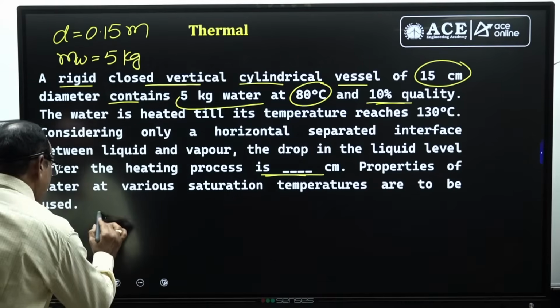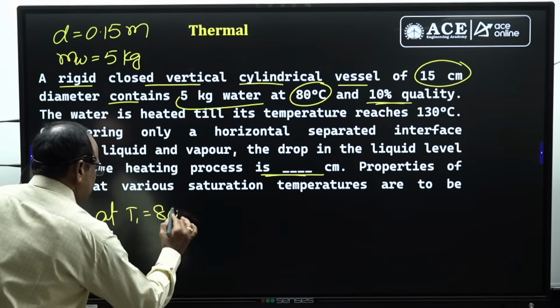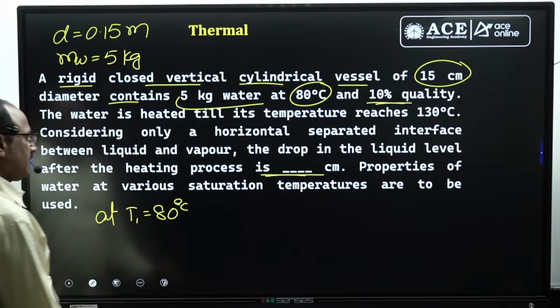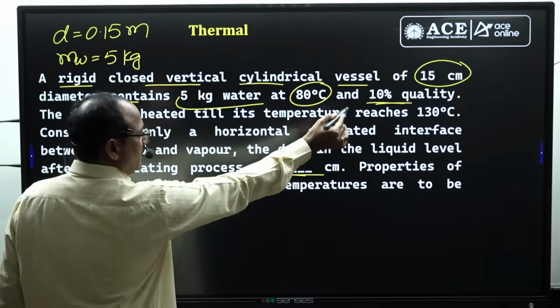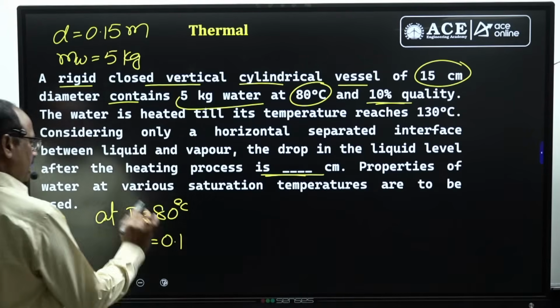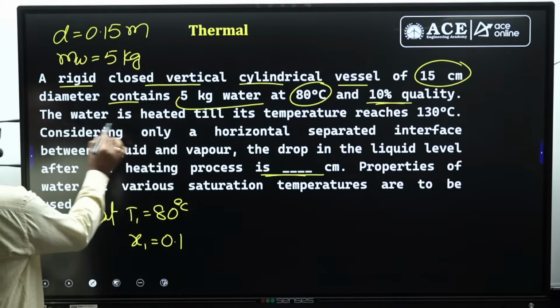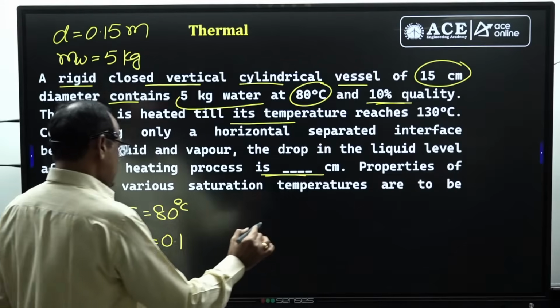That means at T1 equal to 80 degrees centigrade, the saturation temperature, the dryness fraction x1 is given, quality given 10% means 0.1. Okay, next. The water is heated till its temperature reaches 130 degrees centigrade.